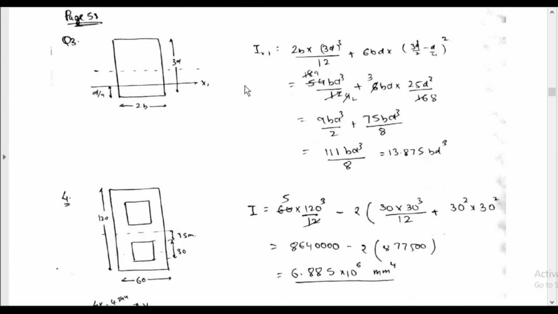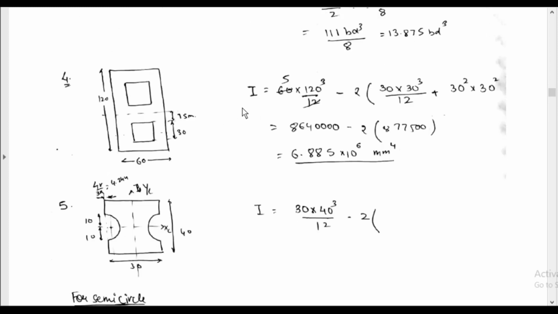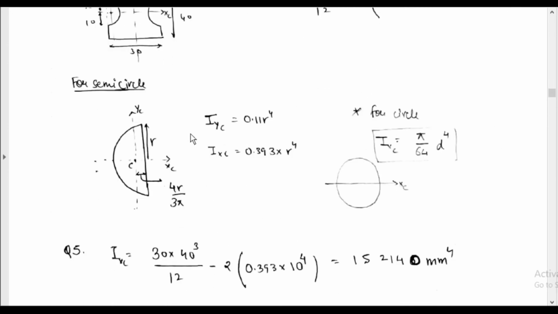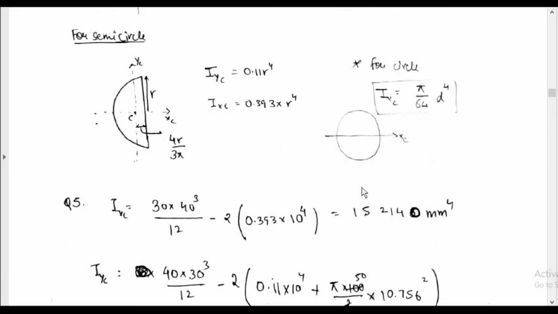From the workbook, some questions related to it can be easily calculated using the above concepts. Here a hole is there, so we have to subtract. Here also the same. For a semicircle, IXC is like this and IYC will be like this. IYC is equal to 0.11 R power 4, IX is equal to 0.393 R power 4. For a circle, Ix is equal to pi by 64 d power 4. This is important because we will use many circular shafts where this formula will be used. Ix is equal to pi by 64 d power 4.